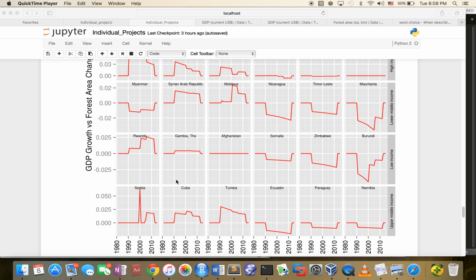To demonstrate the usefulness of these outputs, let's look at the lower income level. As you can see here, African countries occupy the worst three spots. But Rwanda, which is also an African country, is the best in the group. Those worst countries can learn from Rwanda's experience to protect its forest areas while growing their economies.